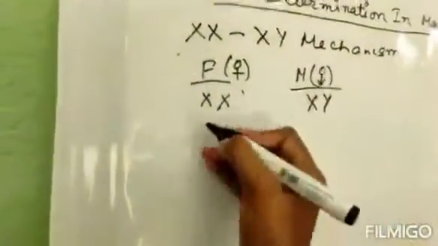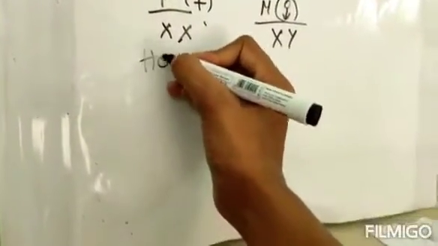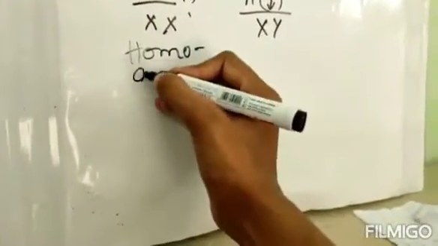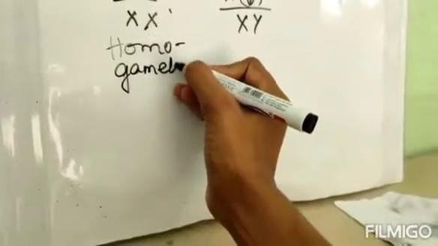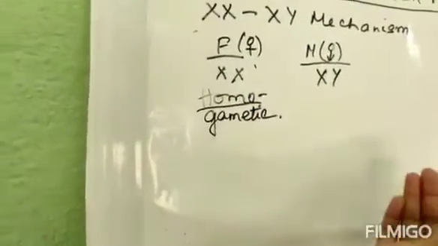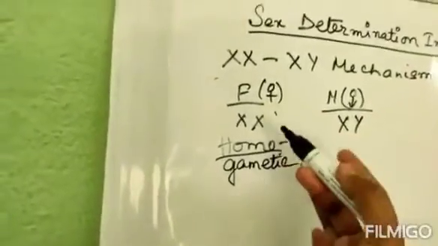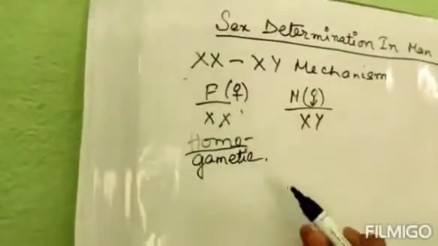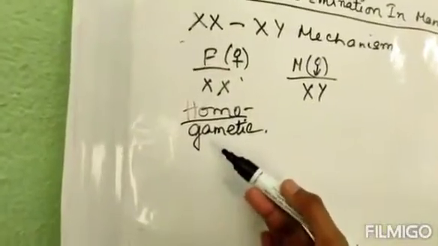That is why females are termed as homogametic. Homo means same. Gametic means gamete. So as the females are producing same type of gametes, that's why they are termed as homogametic.